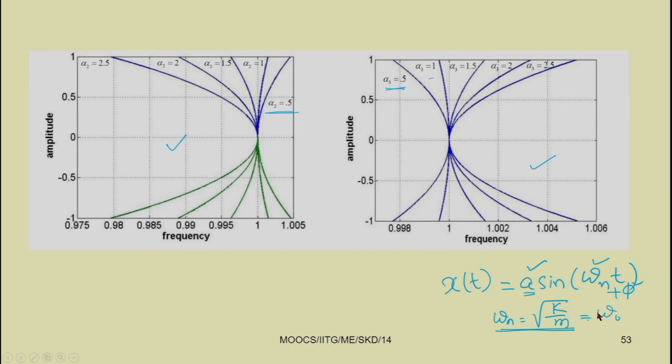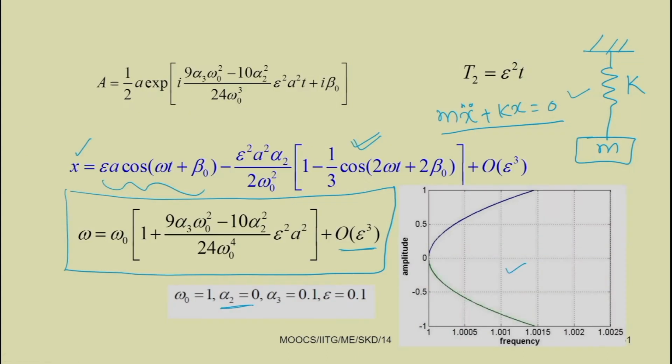You have seen the relation, that is omega equal to omega 0 plus an additional term we have to take in the nonlinear case. The first term is only omega 0, and in the linear case this is the only term. But in the case of the nonlinear equation, the additional term is omega 0 into 9 alpha 3 omega 0 square minus 10 alpha 2 square by 24 omega 0 fourth, into epsilon square a square.